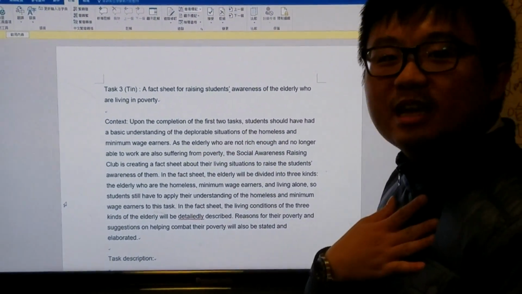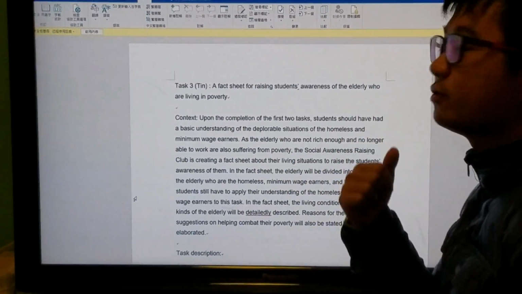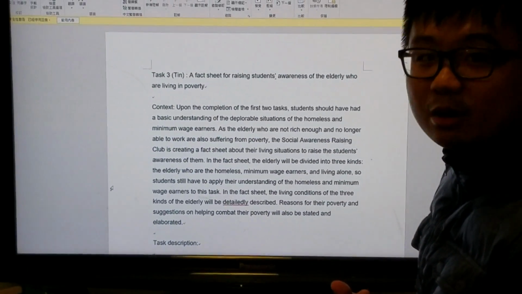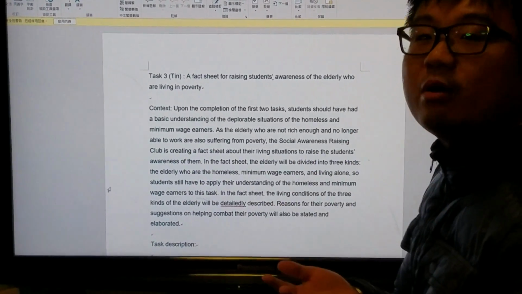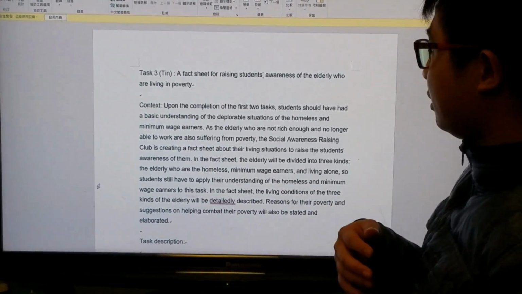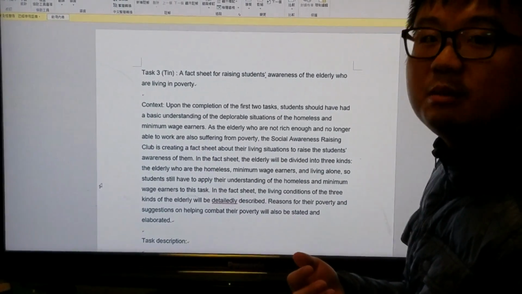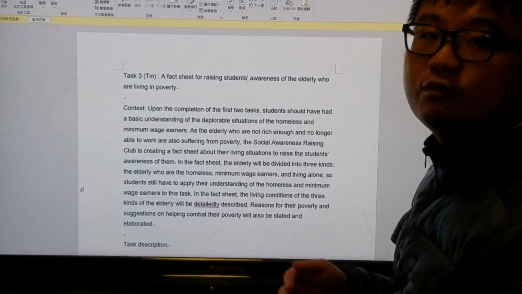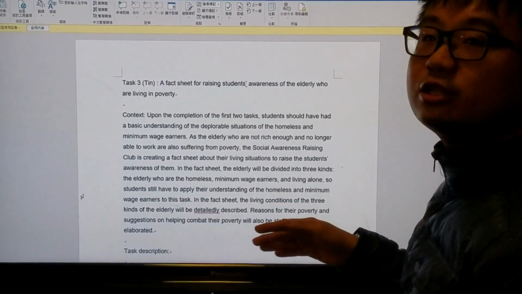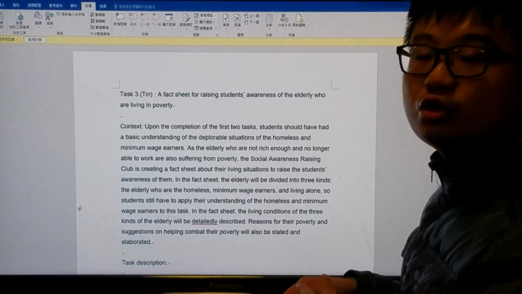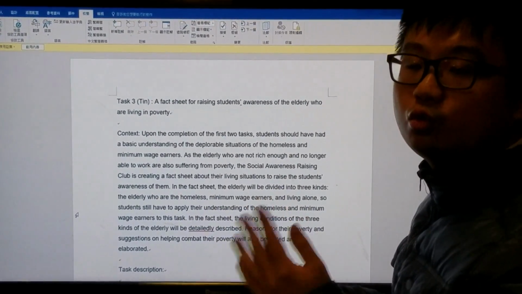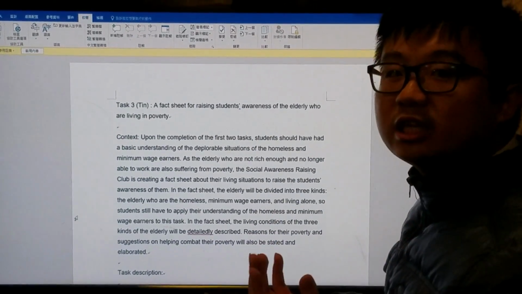Okay, I'm 10, and I'm in charge of task 3, which is fact sheets for raising students' awareness of the elderly, built on Hamera's and Crystal's tasks, which are about the homeless and also the minimum wage earners. So this time they need to focus on the elderly. And of course, the elderly in the fact sheets will be divided into 3 kinds: the elderly who are the homeless, the elderly who are the minimum wage earners, and the elderly who are living alone.